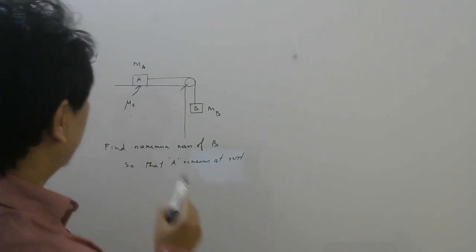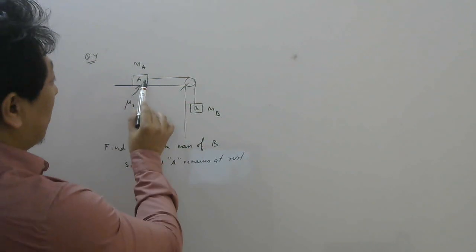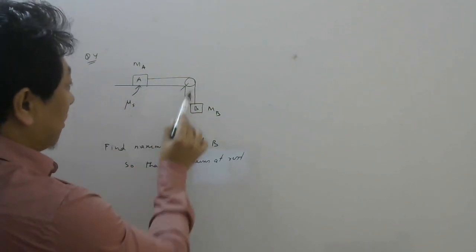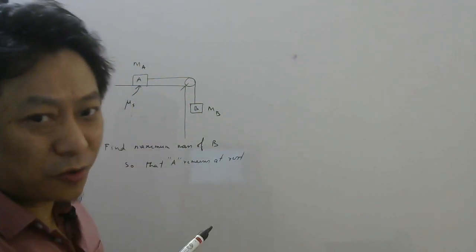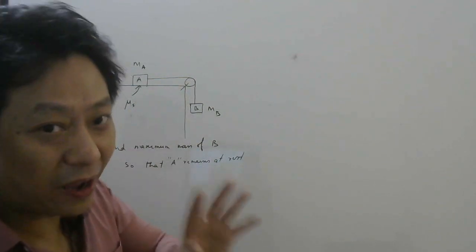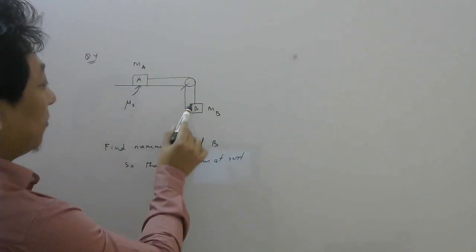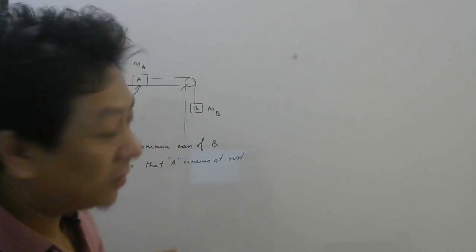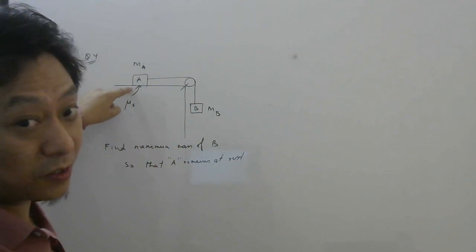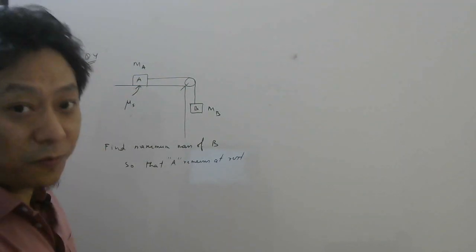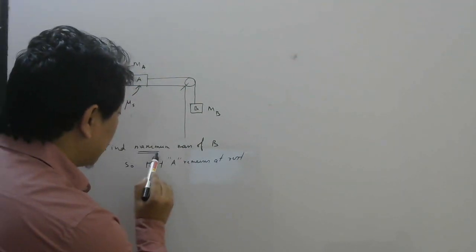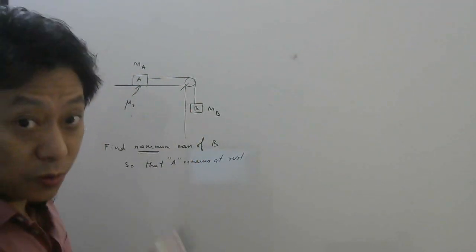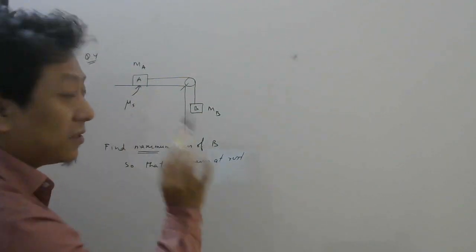Let's try this question. Two blocks A and B are attached to each other through this string. And please, in such questions, assume the string and pulley are ideal, so tension everywhere will be the same. Mass here is Ma, mass here is Mb, and here there is a coefficient of static friction mu s. So what we have to find is the maximum mass of B so that A remains at rest.